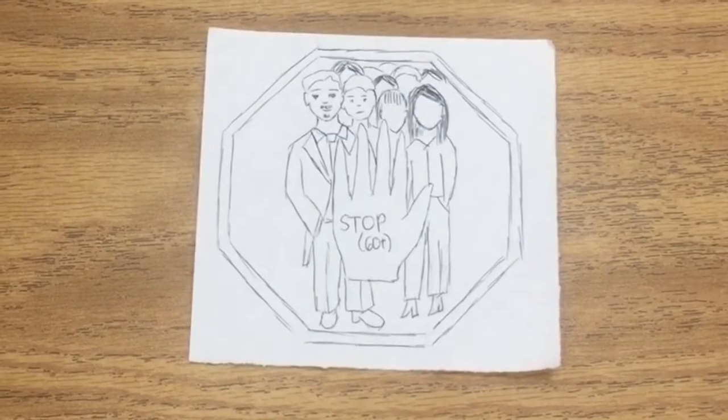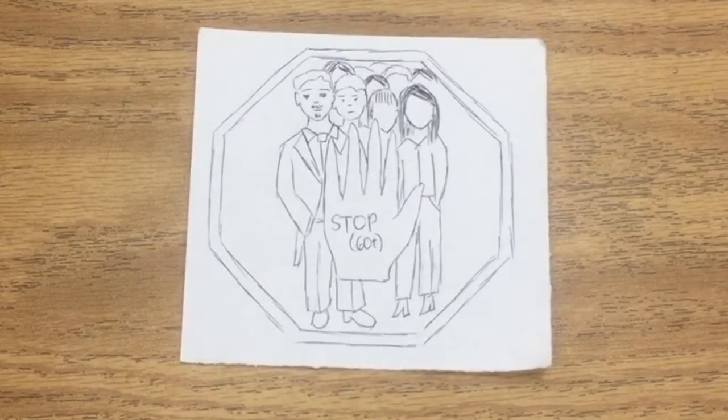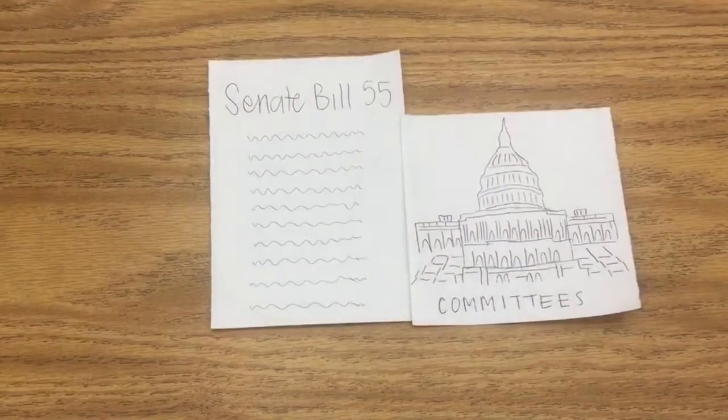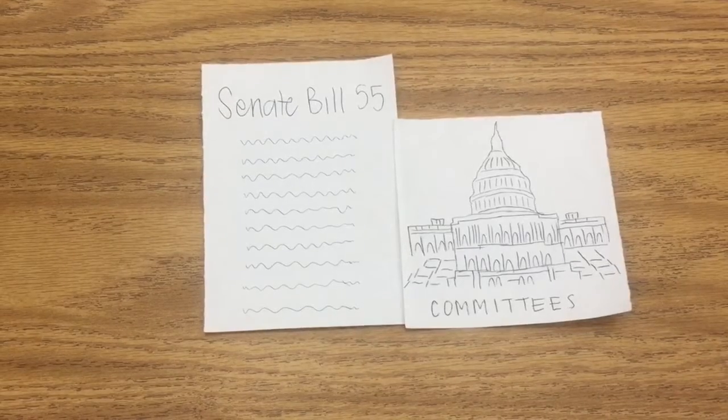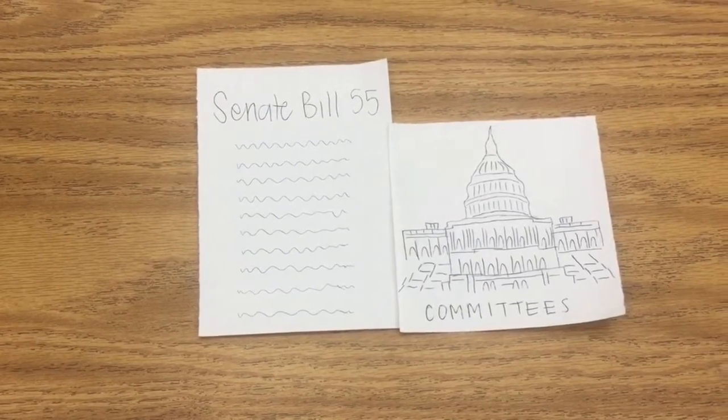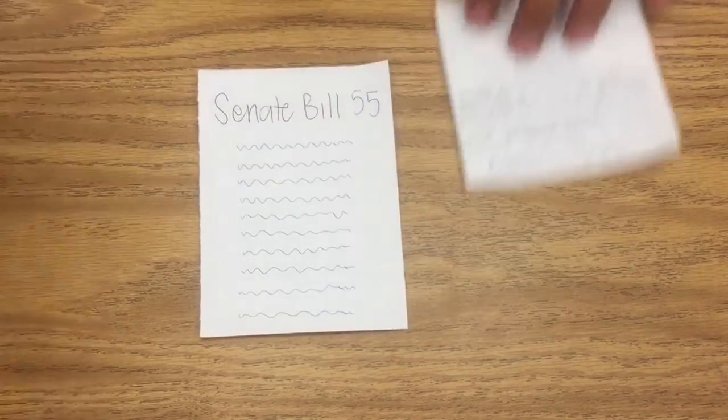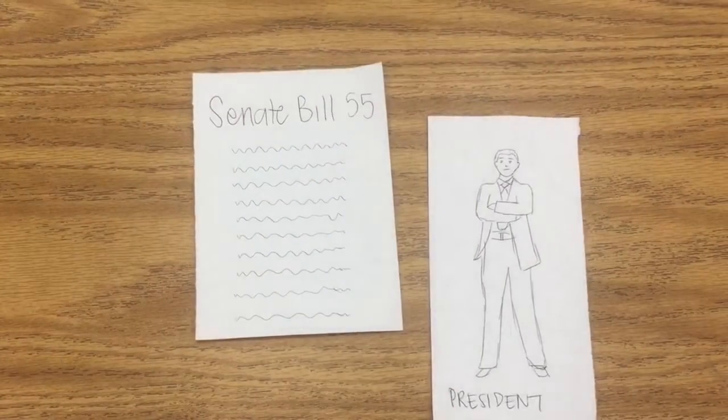Sometimes each department agrees upon their own version of the bill, and it has to be sent to a conference committee for the purpose of hammering out differences in each version of the bill. Finally, after these differences are settled on, Congress approves it and sends it to the President. The President can accept it, veto it, or pocket veto it.